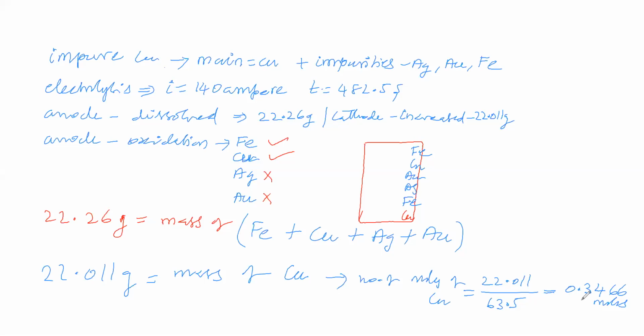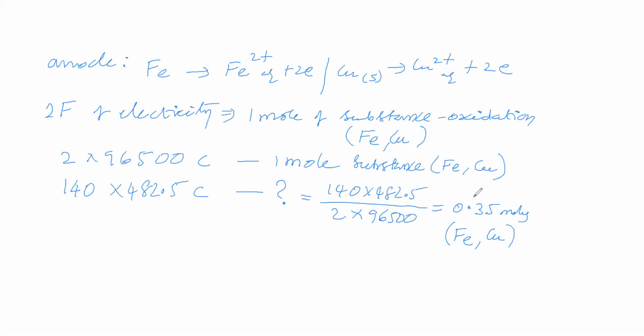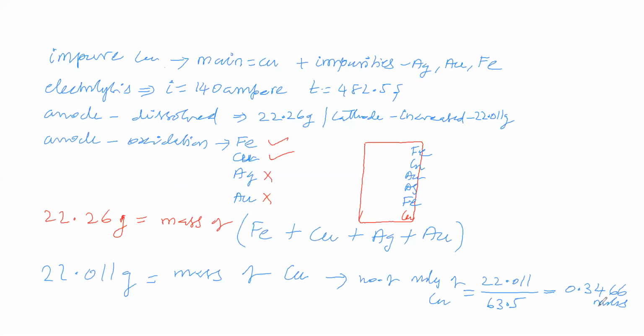Now over the cathode this many moles is deposited, and from the anode this many moles is oxidized: 0.35 moles at the anode, and 0.3466 moles deposited at the cathode. Why is the difference there? The number of electrons transferred is 2 only, copper plus 2, iron also plus 2. Yet the number of moles varies between cathode and anode. Why is it so?